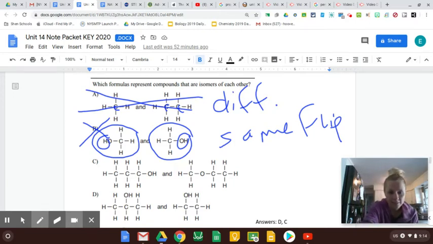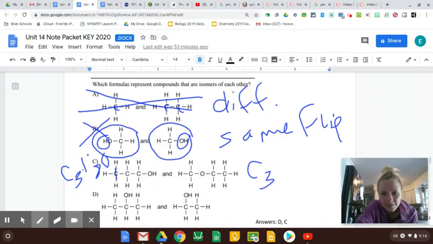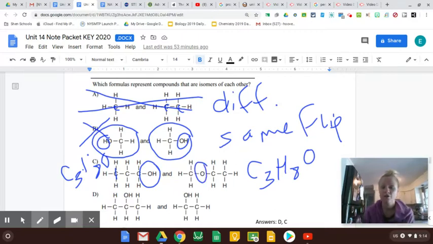Let's take a look at this next one. This one's got 3 C's, 8 H's, and 1 O. This one's got 3 C's, 8 H's, and 1 O. Okay, those are the same formula. Do they have different structures? Yeah, this one's got an OH stuck on the end. This one's got an O stuck in the middle.